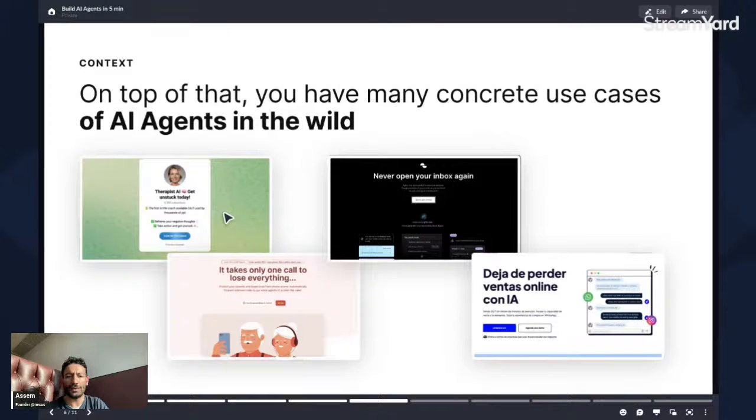So if you go into, for example, Therapist AI, which is the simplest one, it has been made by the same guy who made Nomad List, who is called Peter Levels. Basically what he did is that he put a GPT over a prompt, and he enabled that GPT to receive different voices and access different knowledge. And he put it online, and he basically enabled what we call the Therapist AI. That Therapist AI was able to respond to questions, remember conversation, and give advice to people, which is kind of like a coaching type of agent.